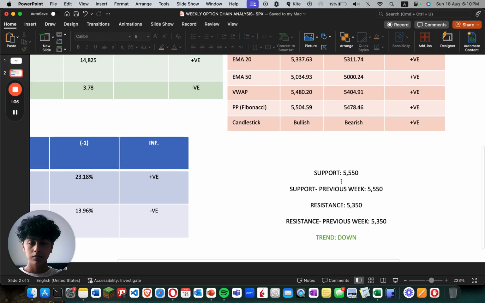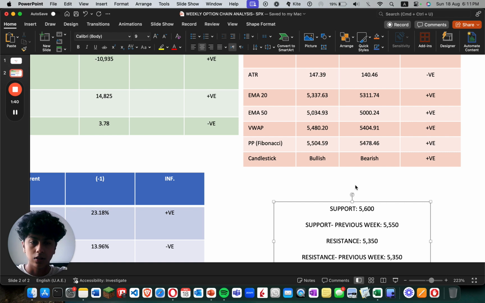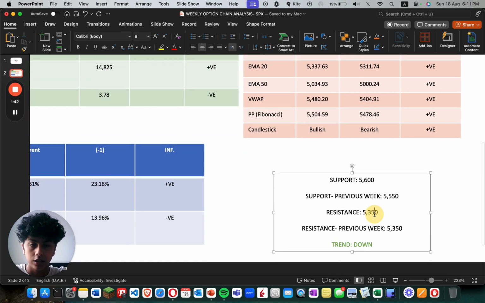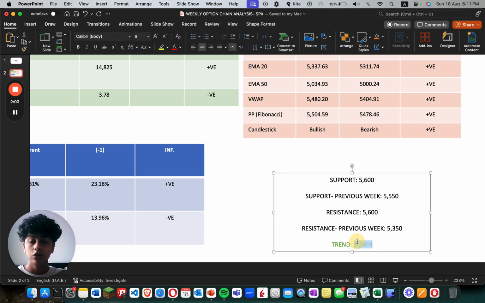The support, in this case, should actually be changed to 5,600. So let me actually go ahead and change this. Oh, this should be the other way around. So the resistance is 5,600 compared to 5,550 last week, and the support is 5,600 this week compared to 5,350 last week. And the overall prediction is that S&P 500 will go up.